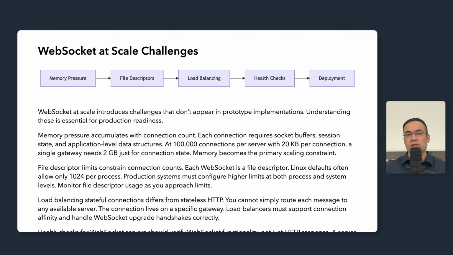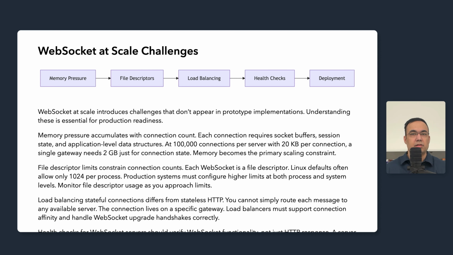Load balancers must support connection affinity and handle WebSocket upgrade handshakes correctly. Some load balancers struggle with the protocol upgrade from HTTP to WebSocket. Health checks for WebSocket servers should verify WebSocket functionality, not just the HTTP response. A server might respond to HTTP health checks while being completely unable to accept new WebSocket connections due to memory exhaustion or file descriptor limits. You should include connection count and resource metrics in health check responses as well.